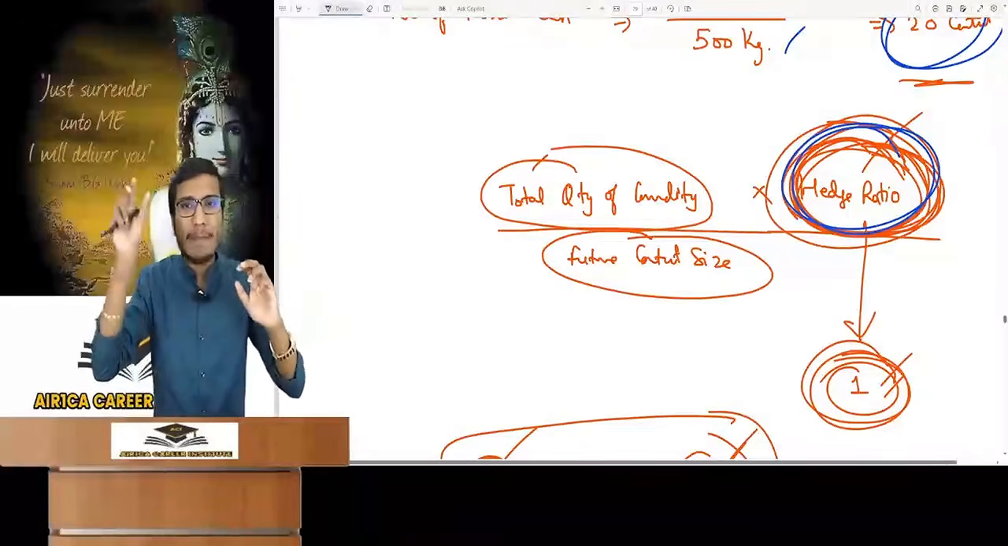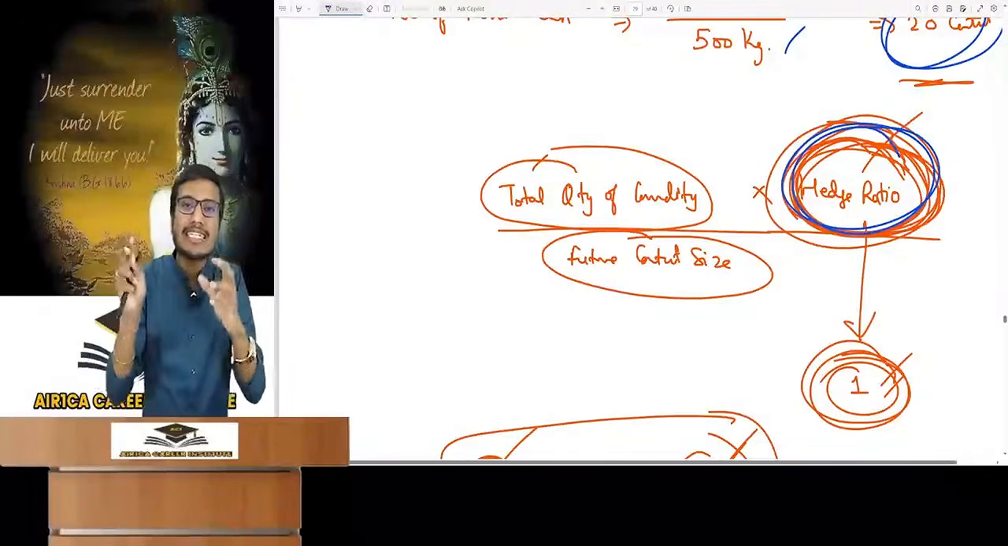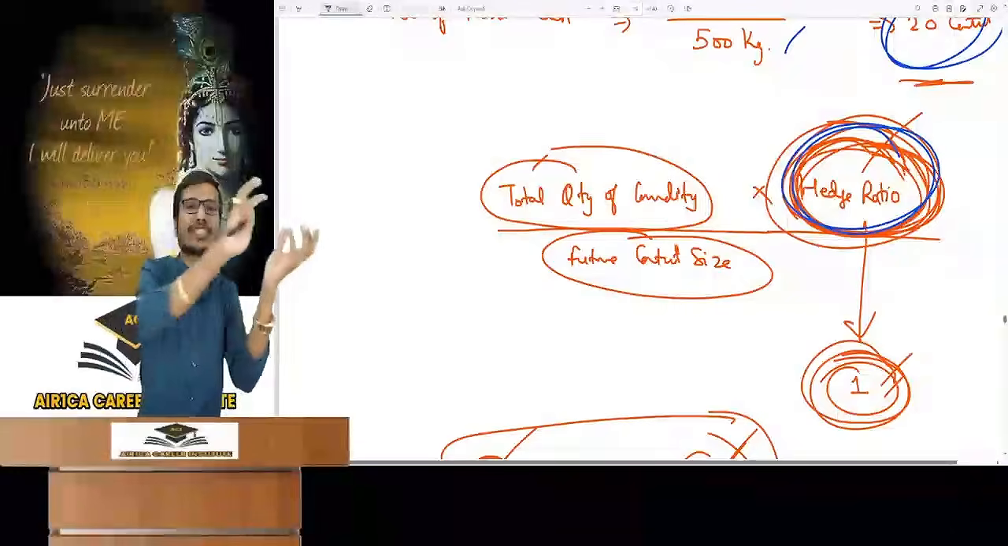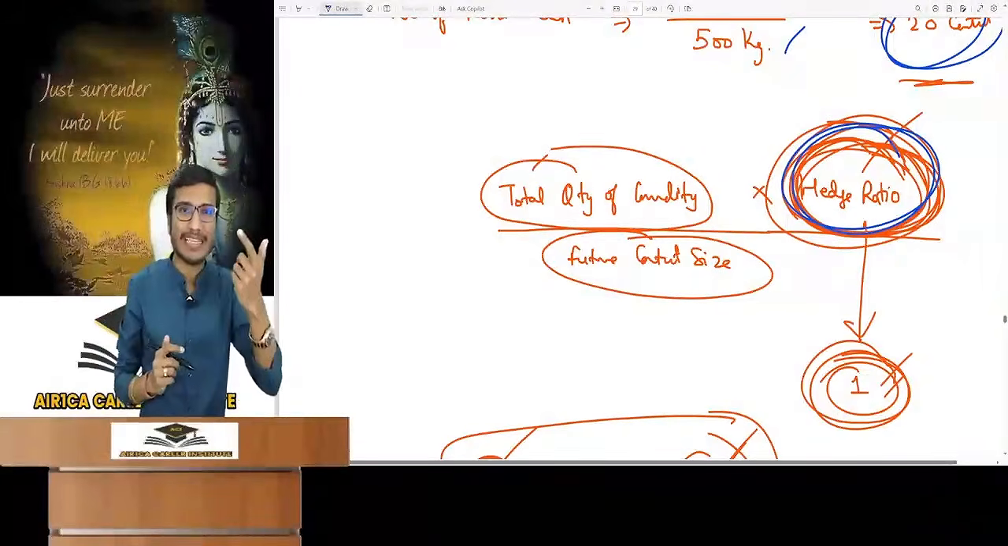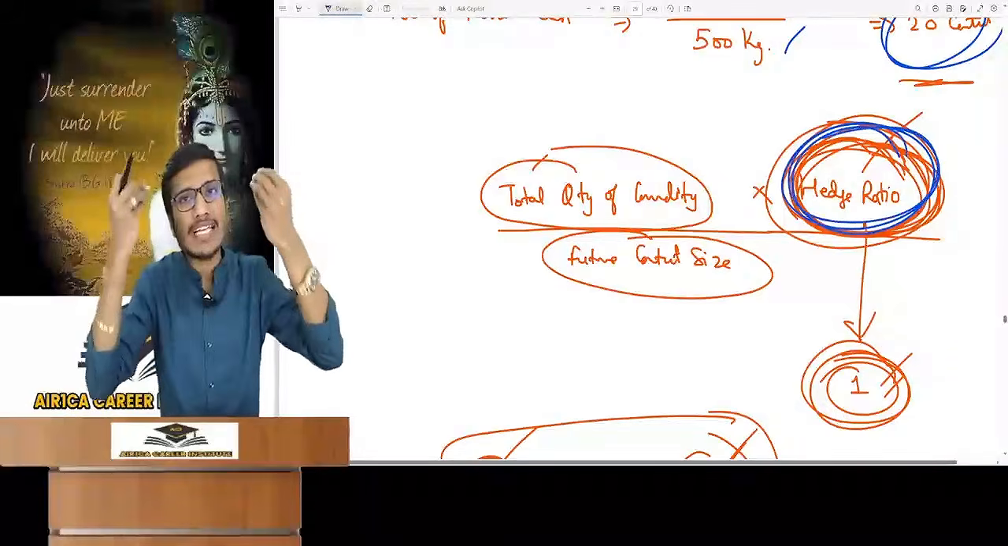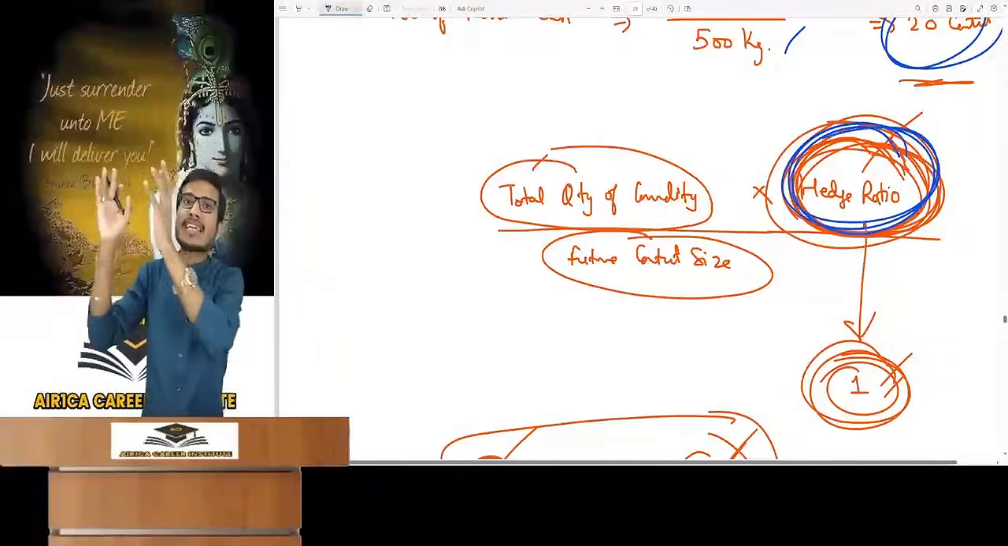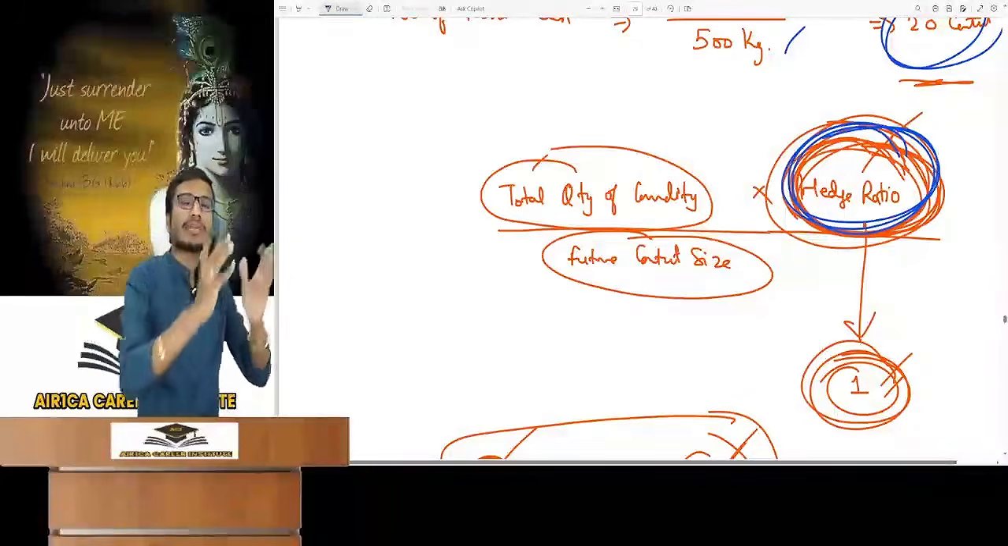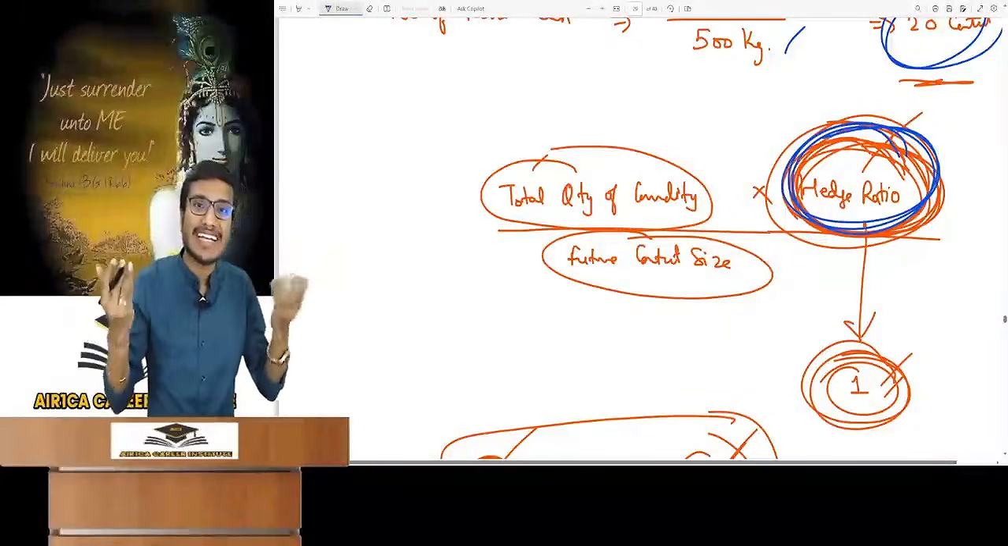Now beta, where did beta go? Like in the case of shares, beta tells how much the share portfolio will change in comparison to the market. In the case of a commodity, instead of beta we call it hedge ratio, it's beta only. It tells you how much the change in the commodity will be in comparison to the market. Because a market of commodity also exists.